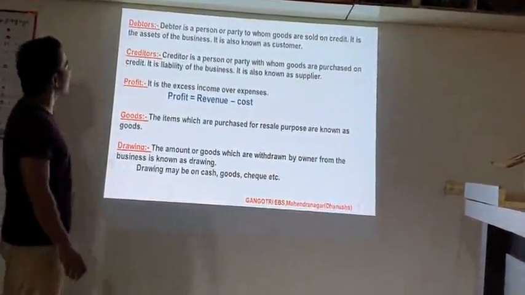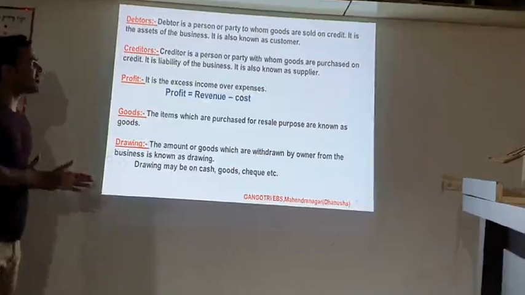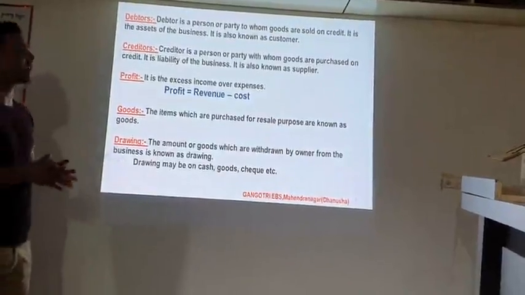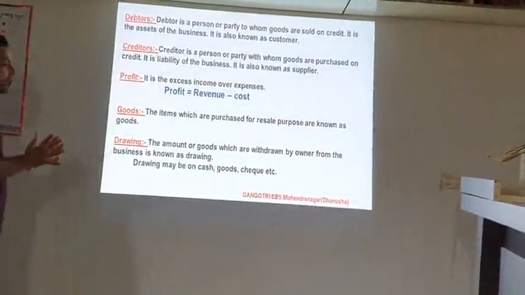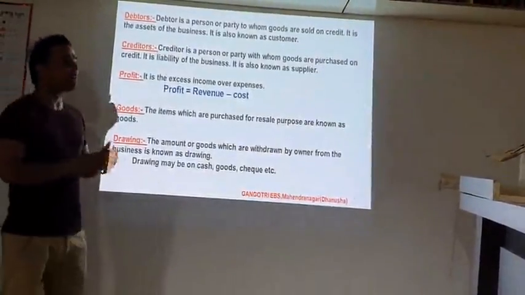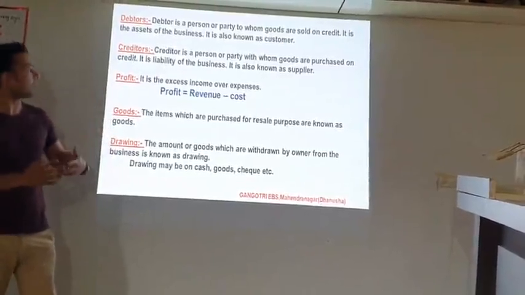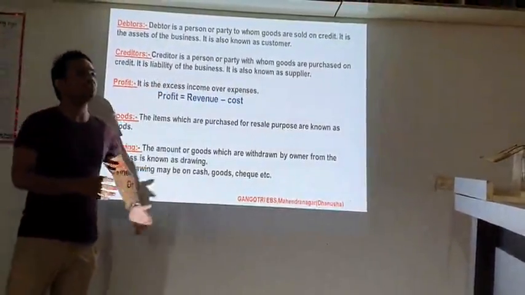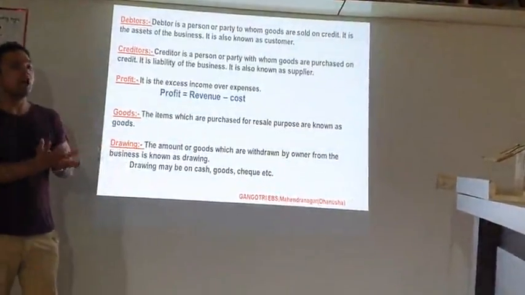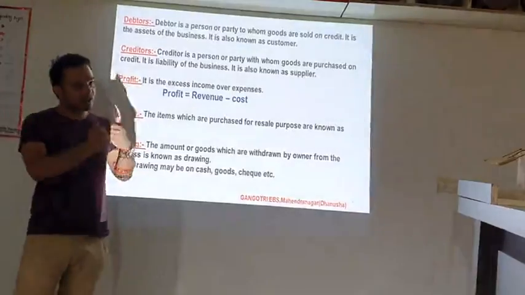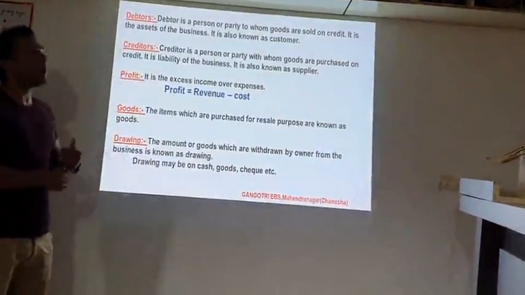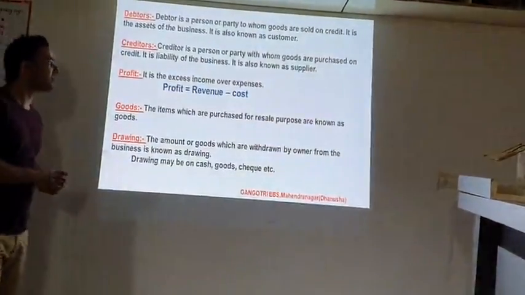Another is creditors. A creditor is a person or party from whom goods are purchased on credit. The party or person from whom goods are purchased on credit is the creditor for us. It is a liability of the business because it is payable. Debtor is a receivable, but creditor is a payable.